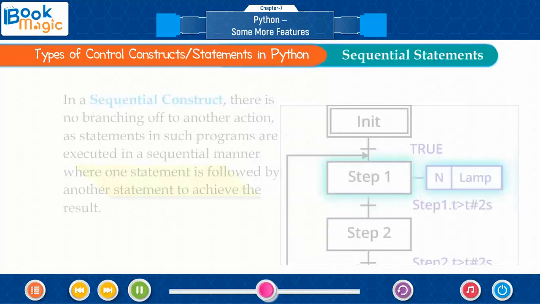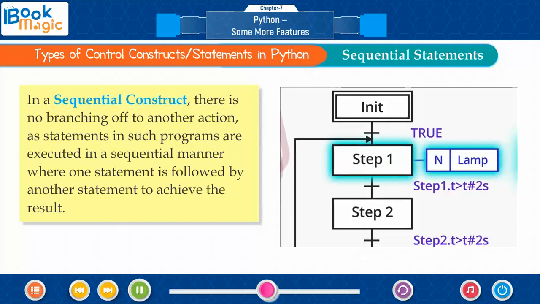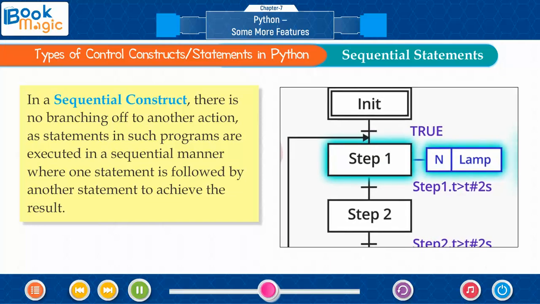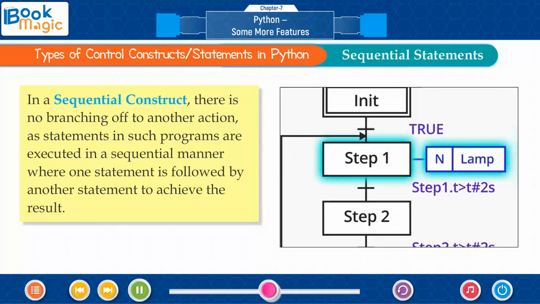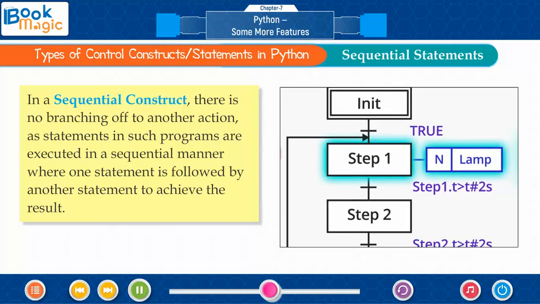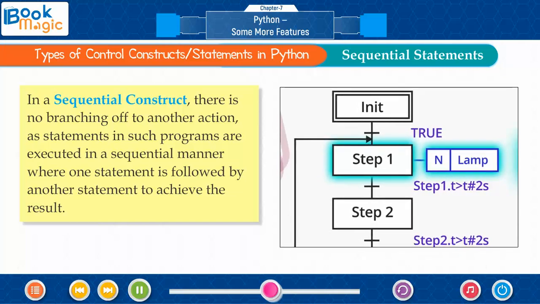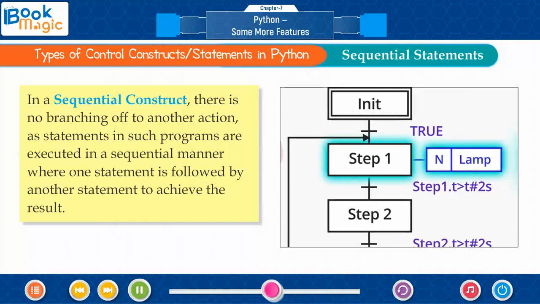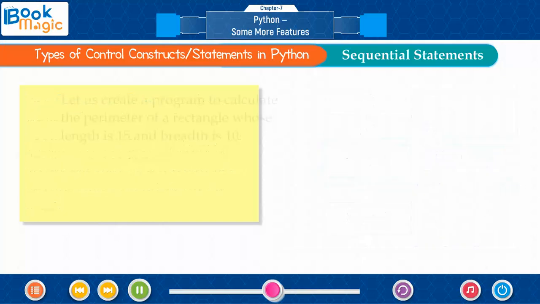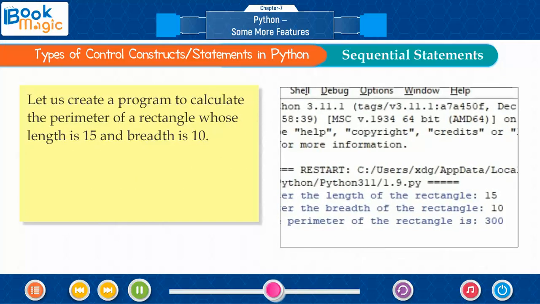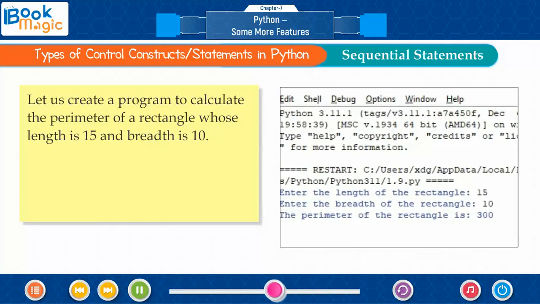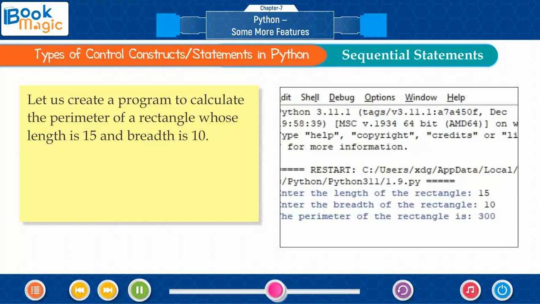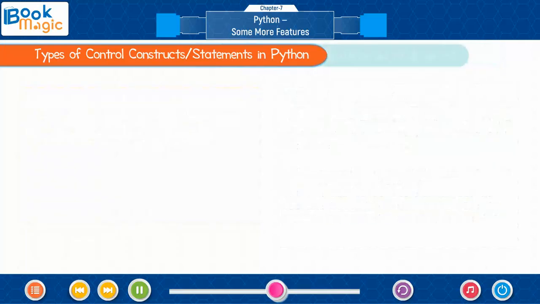Sequential statements. In a sequential construct, there is no branching off to another action, as statements in such programs are executed in a sequential manner, where one statement is followed by another statement to achieve the result. Let us create a program to calculate the perimeter of a rectangle whose length is 15 and breadth is 10.